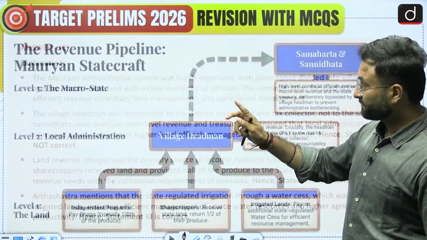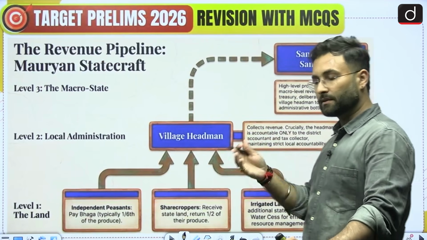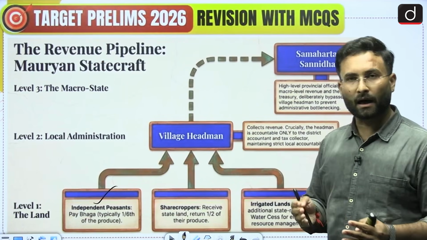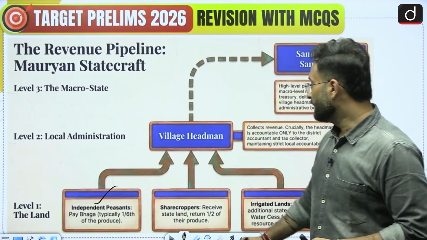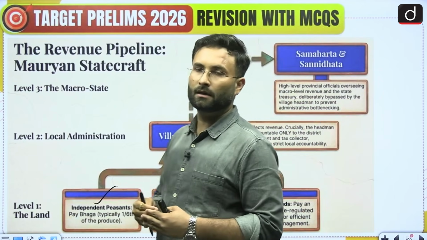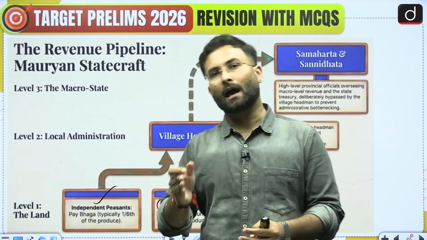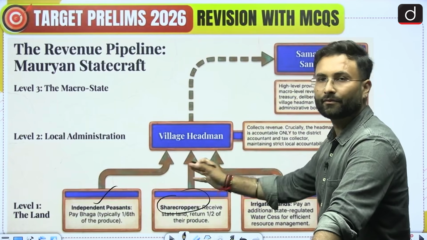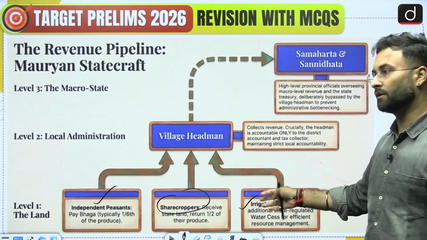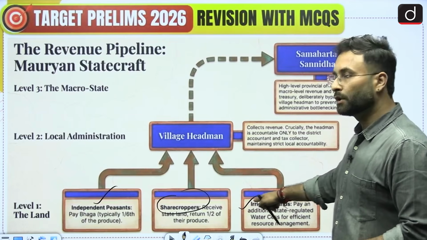Here you can see the revenue pipeline, or the administrative system of the Mauryans, was like that. Independent peasants used to give bhaga, that is 1/6 of their produce. Then sharecroppers were the ones who used to receive land from the state and grow on it, and then half of the produce will be going to the state and half they will be keeping for themselves. Then for irrigated lands, there was a cess for water utilization, which was regulated by the state.